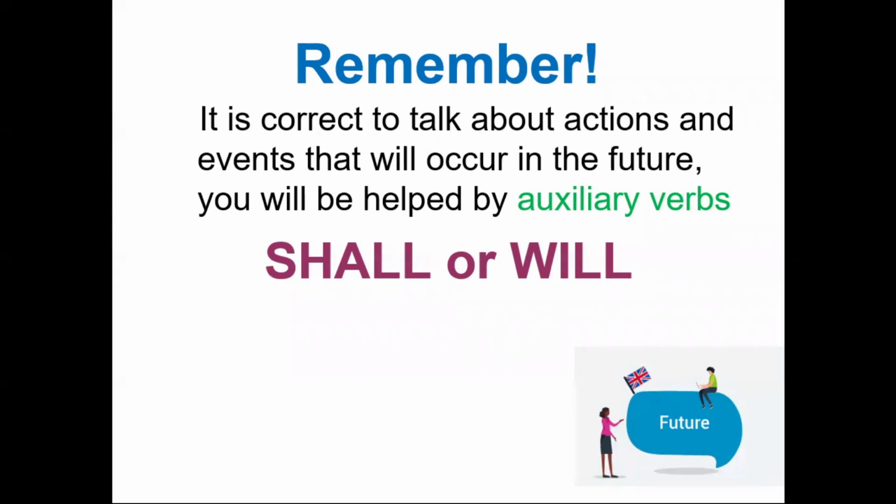How to make the simple future negative? To make the simple future negative, the formula is will plus the negative particle not plus the root form. For example, Jen will not quit before she reaches her goal. And how to ask a question? To ask a question in the simple future, the formula is will plus subject and root form. For example, will Jen finish War and Peace over the summer? Will I have the discipline to study Spanish every day?